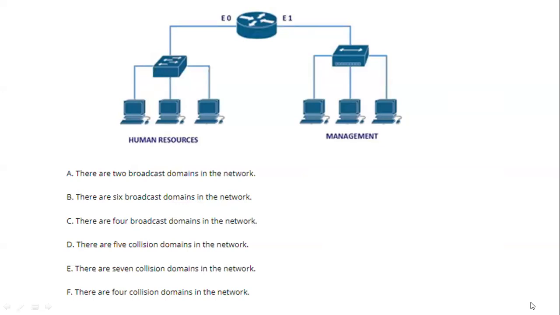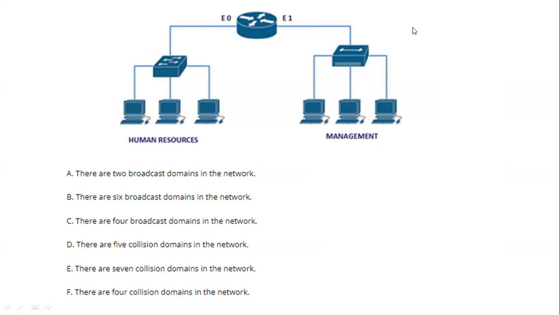For broadcast domains, there are two broadcast domains, right? Yes, because both sides of the router are broadcast domains, the E1 and E0 interfaces. This is a broadcast domain and this is a broadcast domain. Now the more difficult question is about the collision domain. How many collision domains?